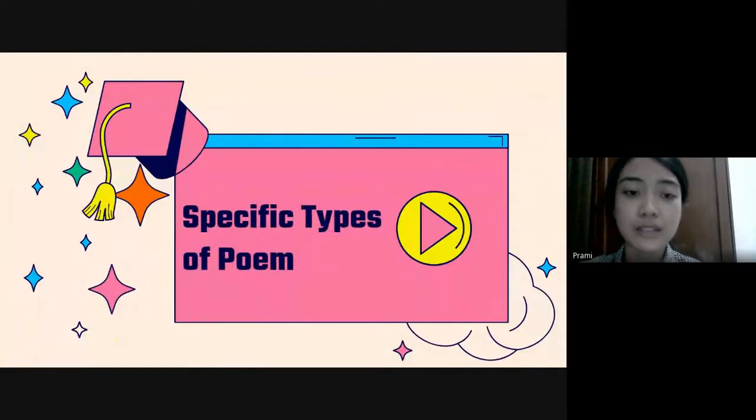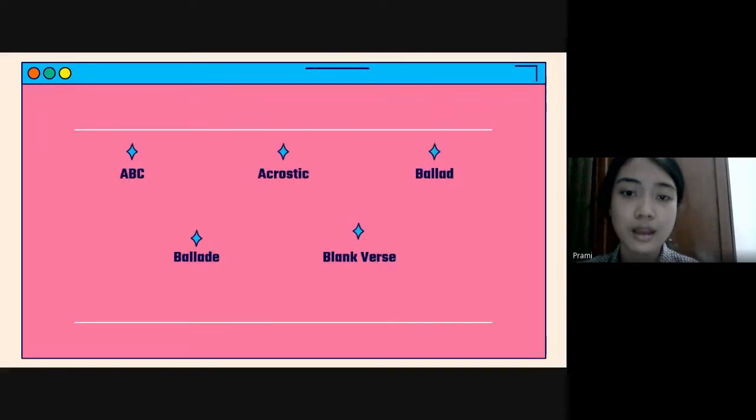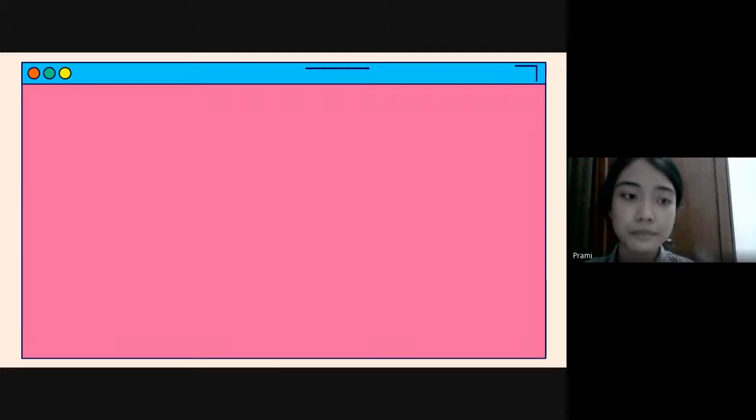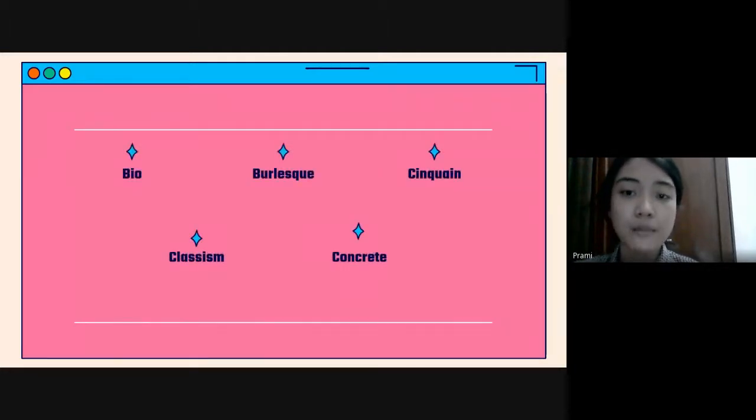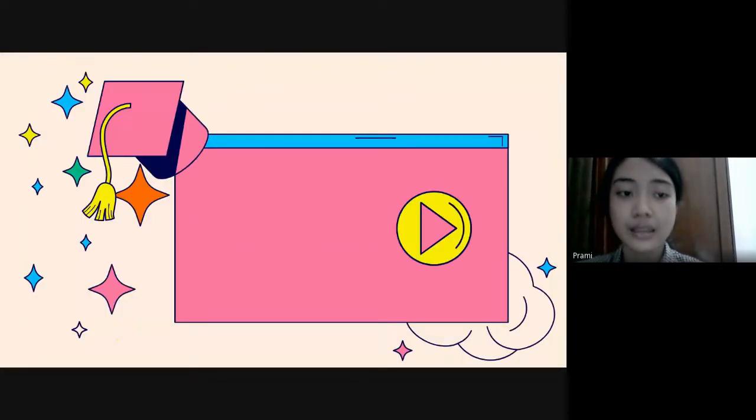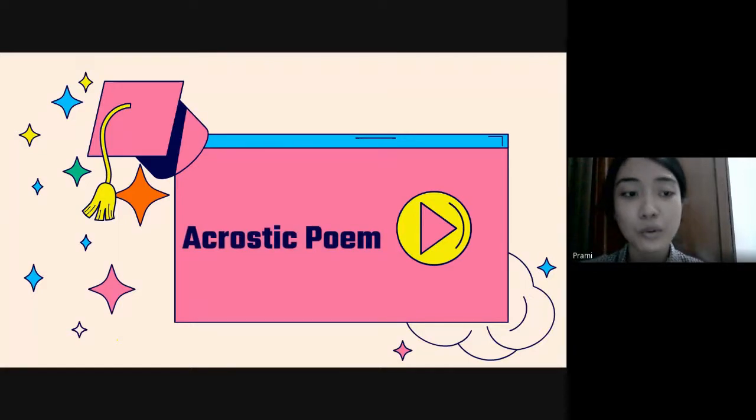These are specific types of poem. The specific types of poem are like ABC, acrostic, ballad, ballade, blank verse, bio, burlesque, cinquain, classicism, and concrete. Next slide is the acrostic poem. So, what is an acrostic poem?